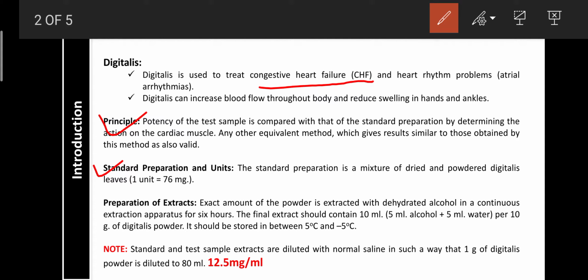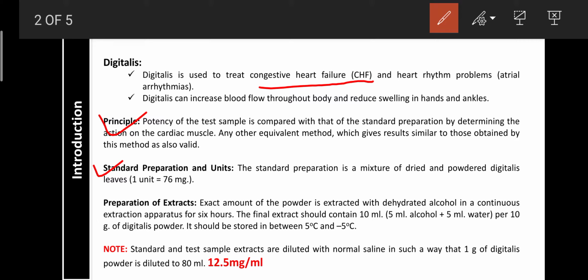It should be stored between 5 degrees centigrade and minus 5 degrees centigrade. Regarding the standard and test sample, extracts are diluted with normal saline in such a way that 1 gram of digitalis powder is diluted in 80 ml.